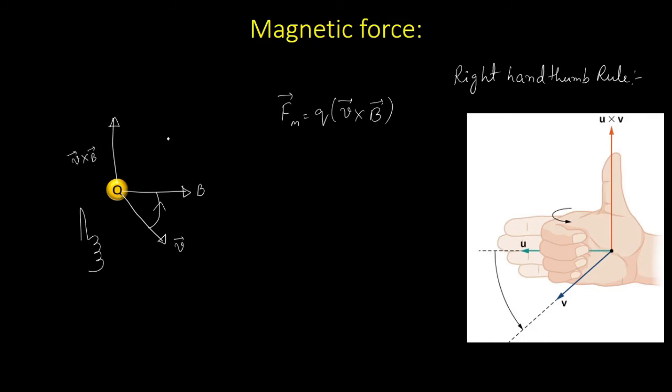So using the right hand rule, now I found out the direction of the magnetic force which is acting on the charge. If you observe, this magnetic field is at an angle of 90 degrees to the motion of the particle. So this is very important.